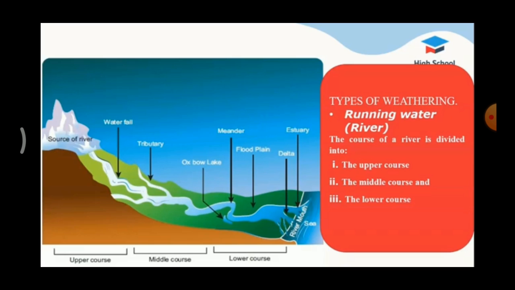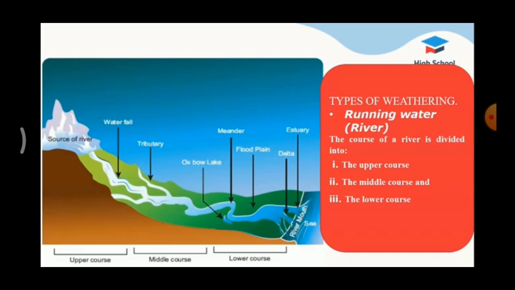Now we are going to see about running water, that is river. Rivers originate on higher landforms like mountains, hills and plateaus. A river forms from mountains, hills and plateaus that receive water from various sources like rain, glaciers and lakes. The place where the river originates is called its source. Where it joins the sea is called mouth.